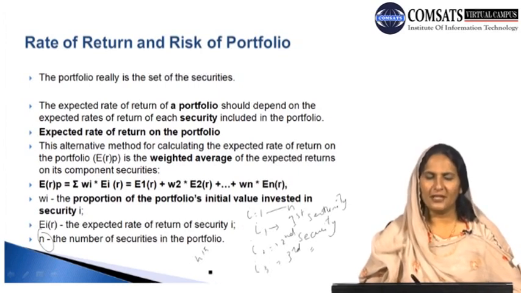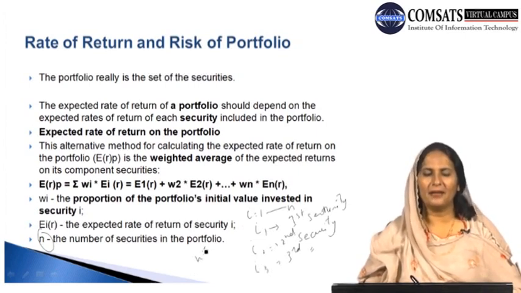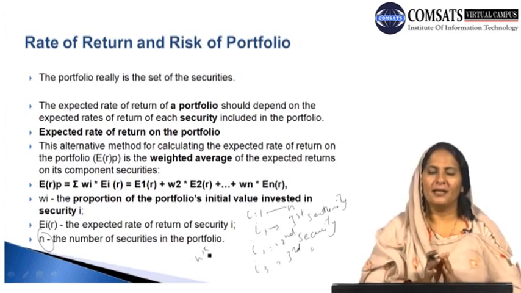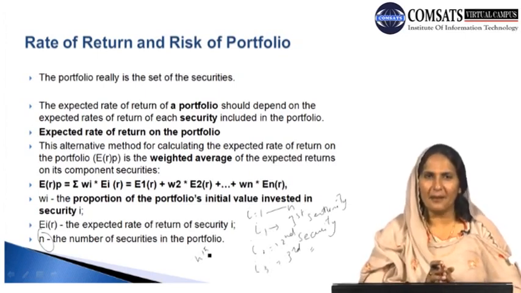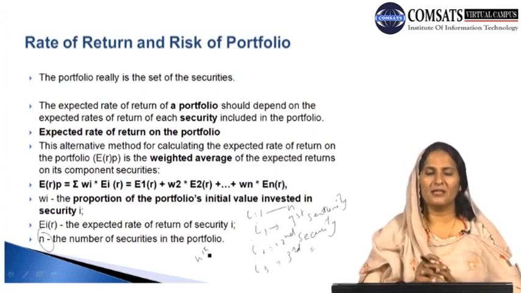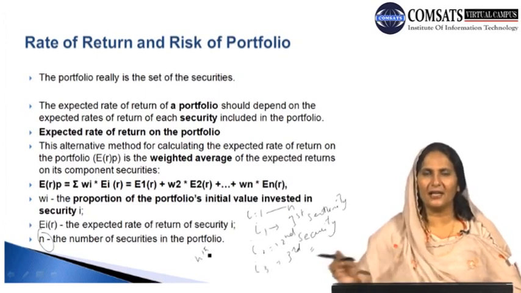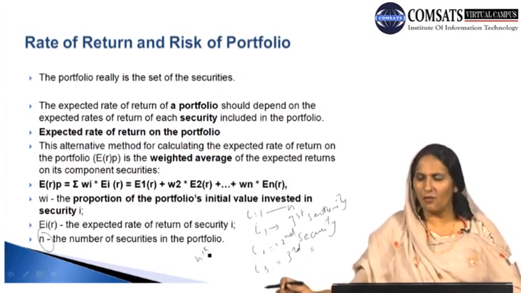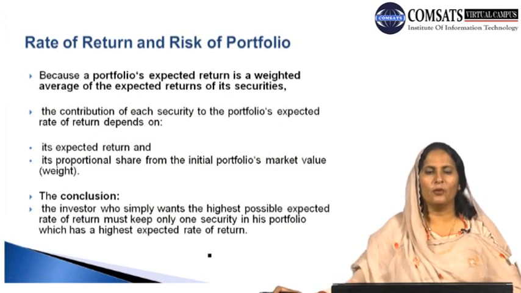And we can therefore say that in aggregate, i equals 1 to n, we have the summation of all these and multiply the returns of all the securities by their initial value invested in them, or initial fund invested in them at the start of the investment. We can calculate the aggregate expected rate of return from any particular portfolio.